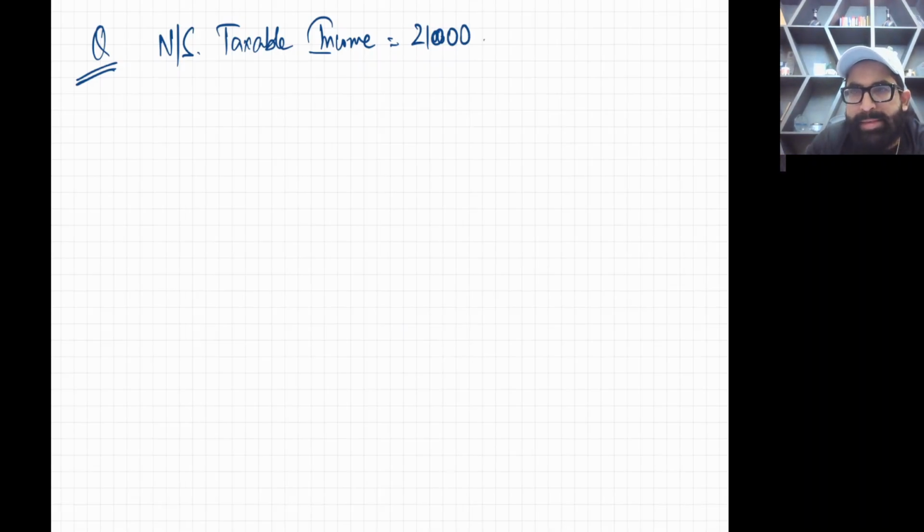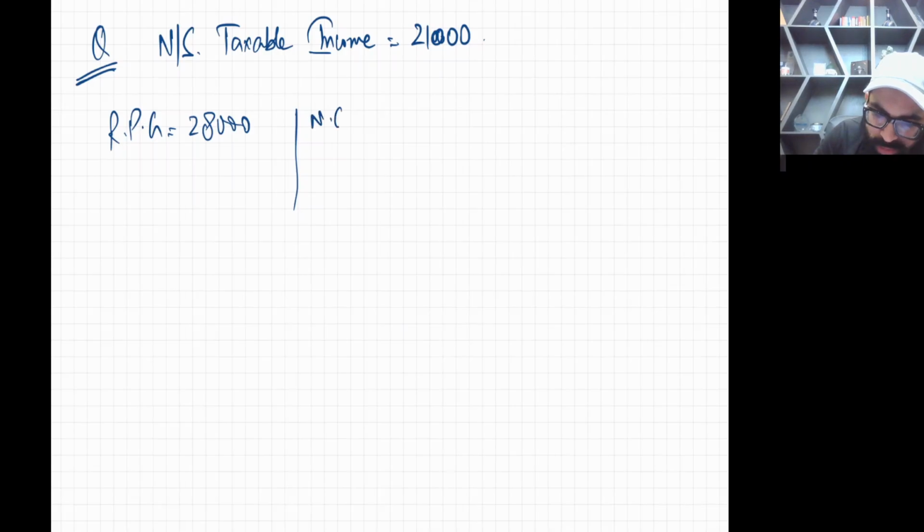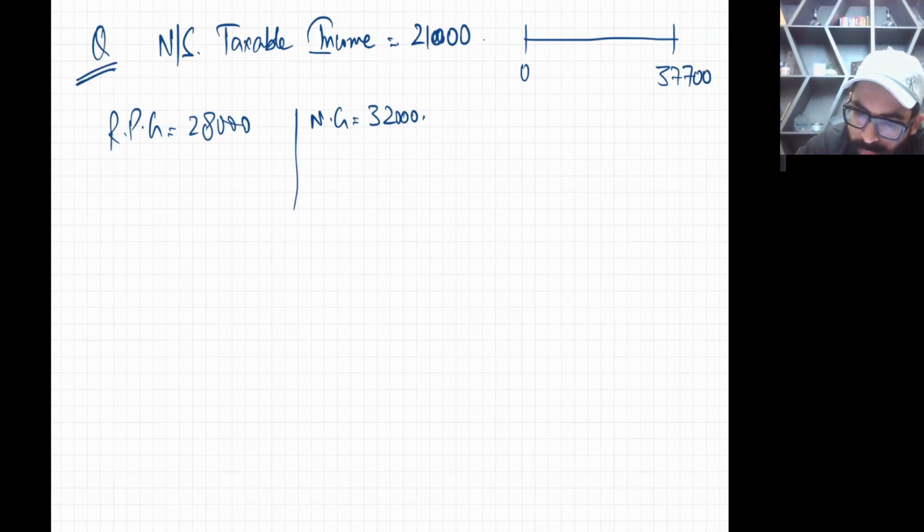Then we have RPG of 28,000 and we have NG of 32,000. Okay. So please start.